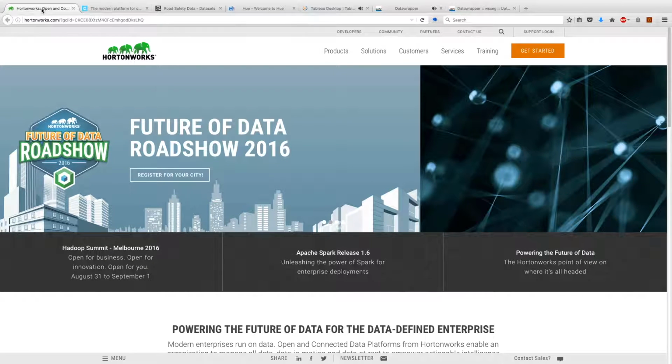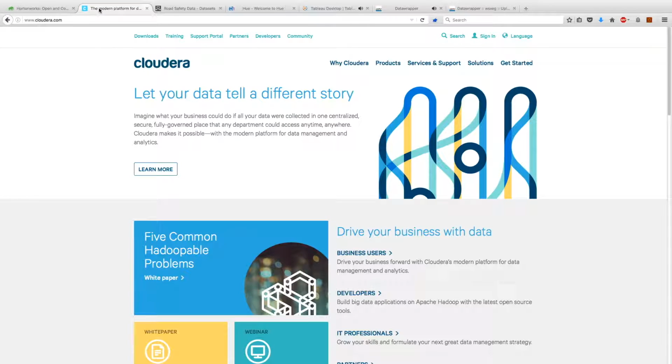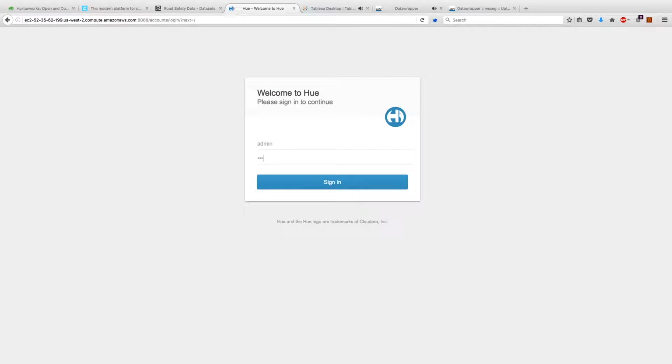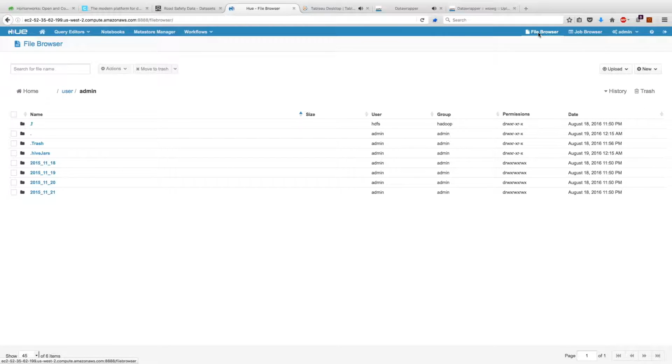Two of the leaders in the industry are Hortonworks, who has a Hadoop platform, and Cloudera, who also offers their own Hadoop platform. Both of them offer an interface that you can download and use locally, but the Hadoop interface that I'm using will be stored in Amazon's cloud. I'll log in with my credentials, and then navigate to the file system. The file system is called HDFS, or Hadoop Distributed File System. This is one of the benefits of using Hadoop, that it has a distributed file system. So rather than having to load up one computer with a lot of disk space, you can now take advantage of the processing power, memory, and disk space across thousands of computers.